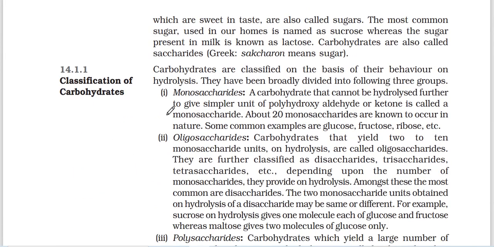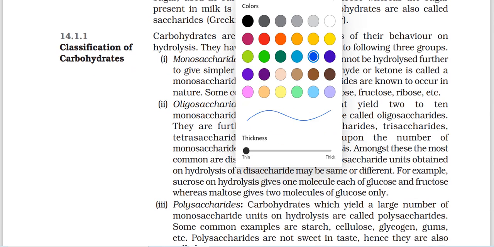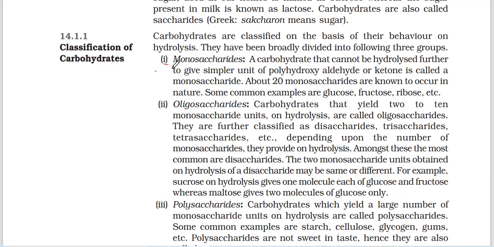Now, classification of carbohydrates: monosaccharides, oligosaccharides, polysaccharides. Carbohydrates are classified on the basis of their behavior on hydrolysis. They have been broadly divided into the following 3 categories.